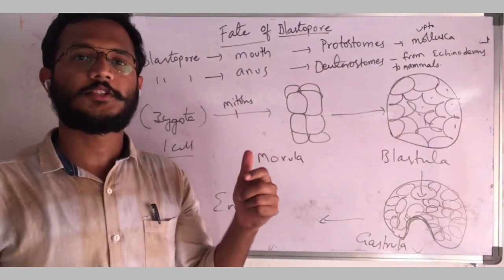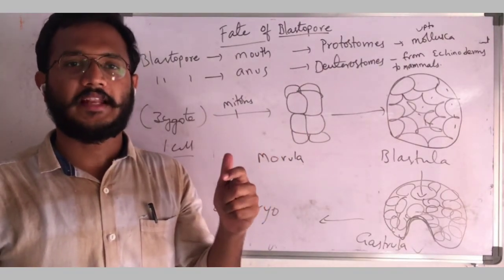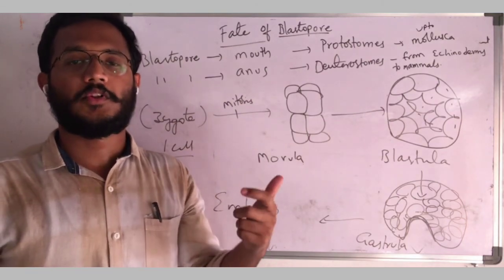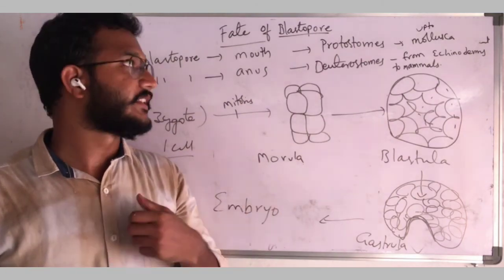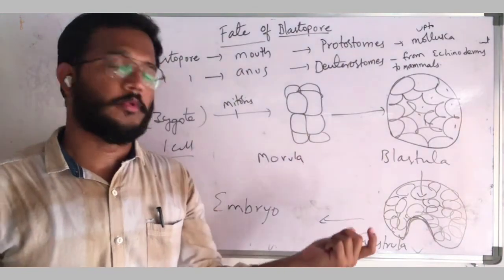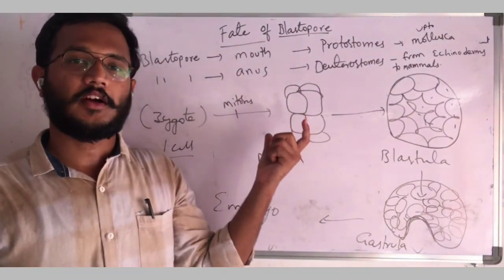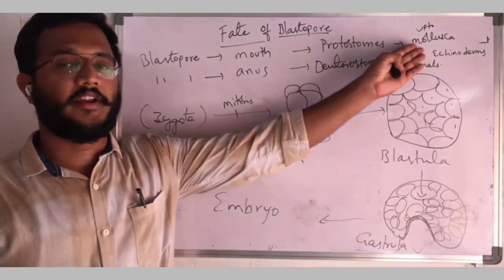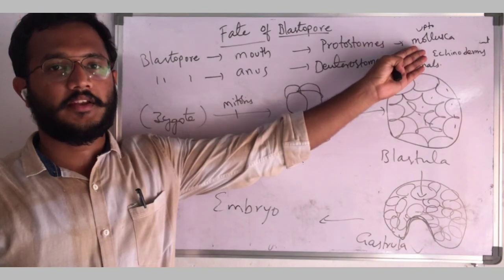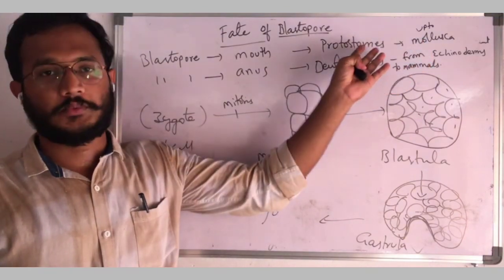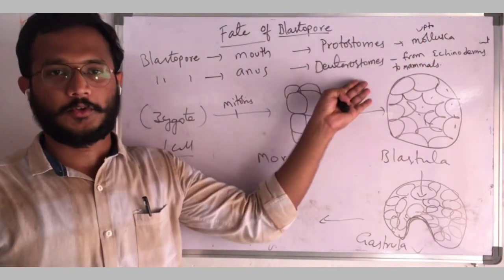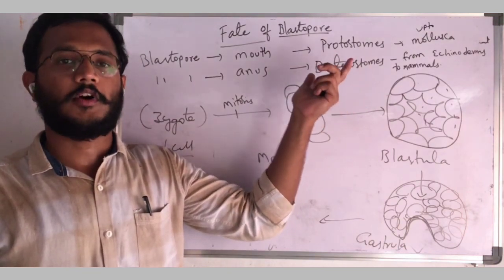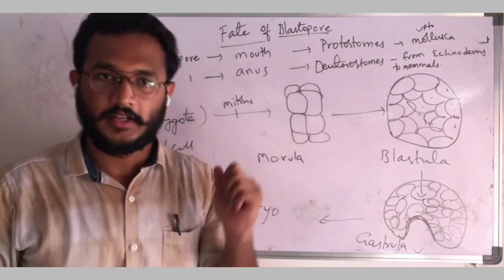So in human beings also, first the pore forms into anus and slowly the mouth will be formed. So this is about fate of blastopore. So depending upon that also, we classify the animal kingdom: up to mollusca, protostomes; from echinoderms to mammals, deuterostomes. So this is also a basis for classification.